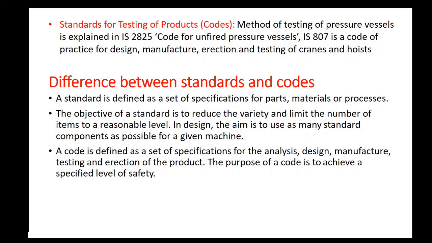If these components fail, there will be a casualty or a danger for the operator. In such cases, codes are used to ensure safety of human beings. Therefore, codes are actually a set of standards which are to be strictly followed in order to test the quality of critical products like pressure vessels, cranes, hoists, as well as safety of buildings, bridges, etc.